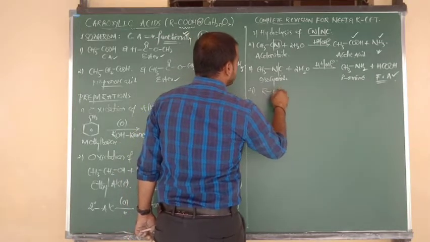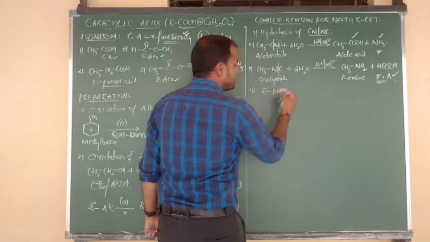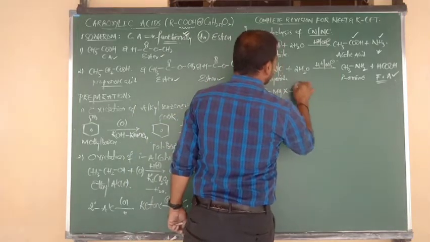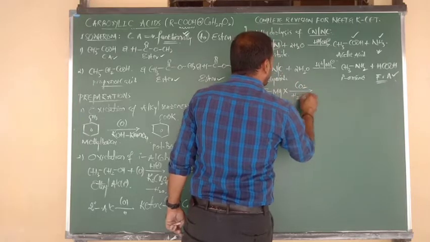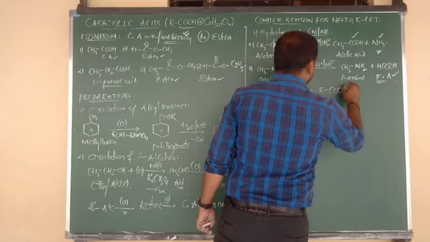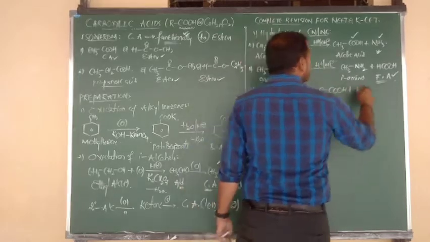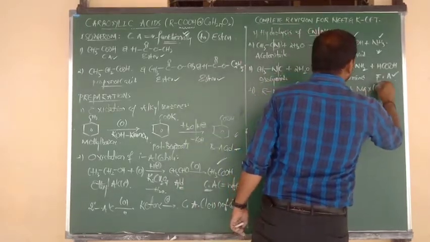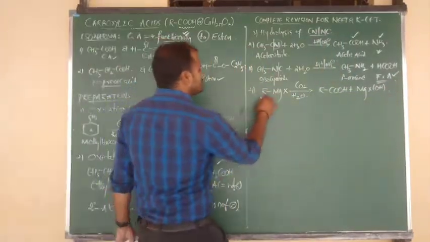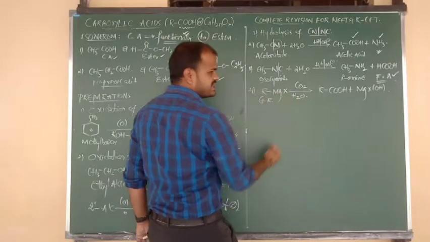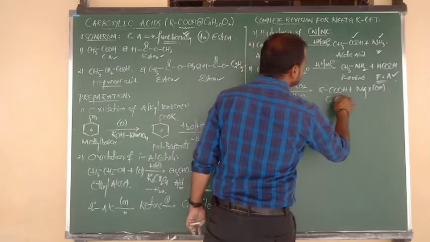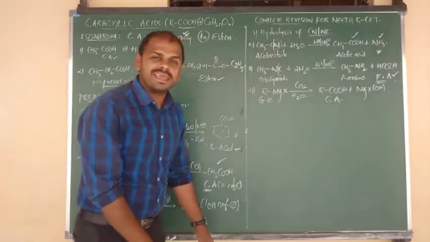is from Grignard reagent. So Grignard reagent, formula RMgX, upon carboxylation, nothing but reaction with carbon dioxide, followed by hydrolysis, you are going to get the product, carboxylic acid, and the byproduct is hydroxy magnesium halide. What is the byproduct, beta? Hydroxy magnesium halide. So a Grignard reagent, upon carboxylation and followed by hydrolysis, forms the product carboxylic acid.